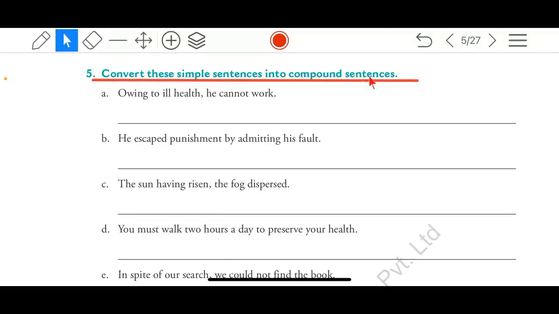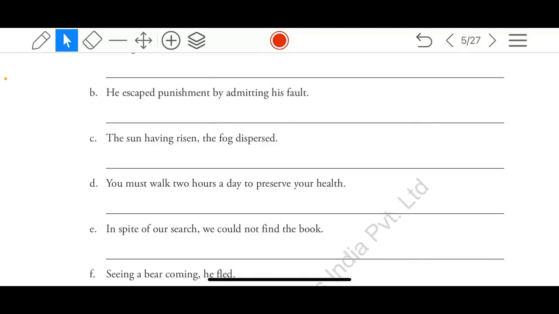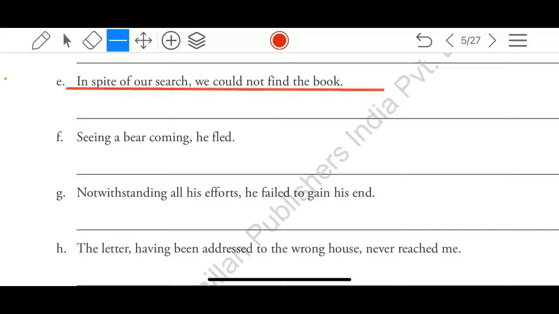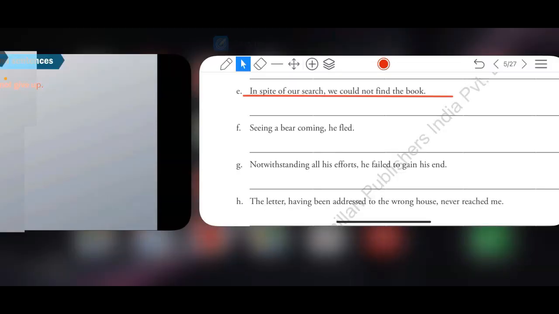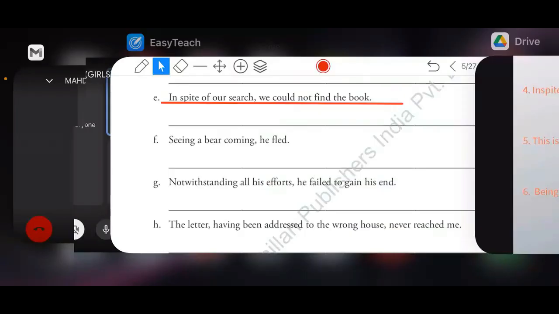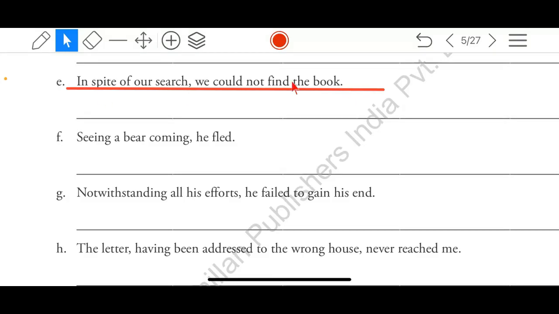Simple to compound. Same kind of sentence is there in the exercise also. In spite of our search, we could not find the book. So now try this one, Fatima, the same way. See, here you gave the answer. She failed many times, yet she did not give up. That was correct. Absolutely correct. Same way, can you try this one?